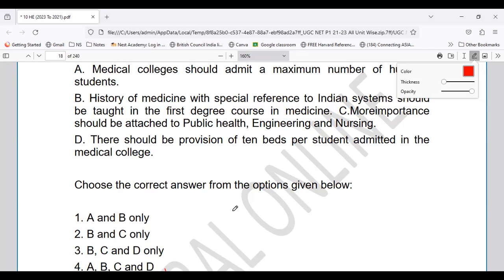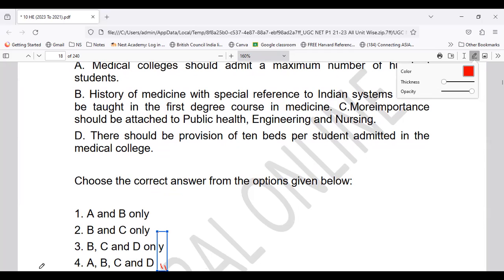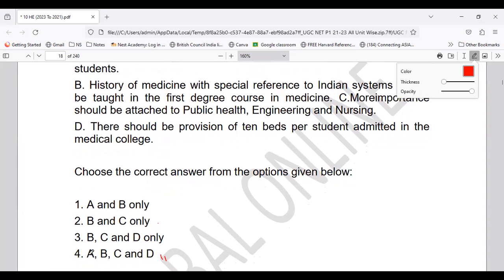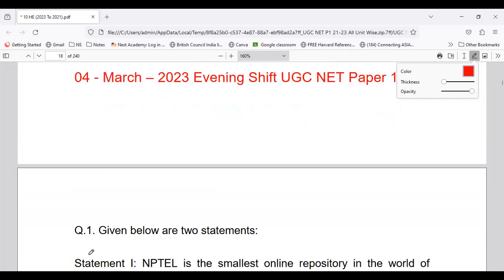So the right answer stands to be option number 5. Sorry, for the fifth question, it is option number 4. All the given options are right. Okay, let's go for one more paper.